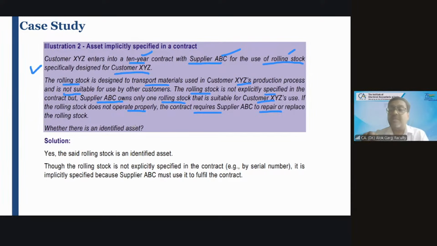Second, the lessor will have a right to substitute only for the purpose of repair. The lessor will replace only when the machine does not behave properly, right? So yes, it is an identified asset, though the machine is not explicitly specified in the contract, for example, by serial number etc. It is implicitly specified because supplier ABC must provide this machine to fulfill the contract. Is that clear?